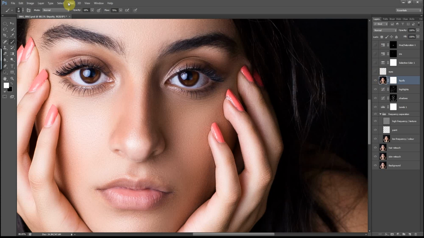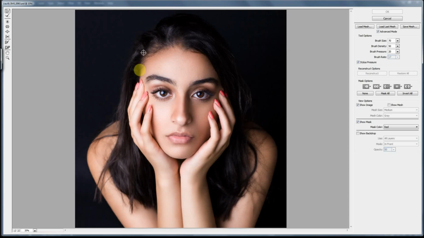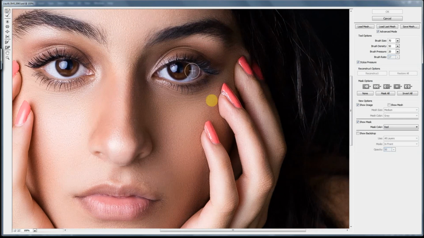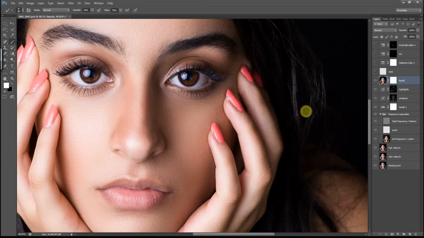Before, after, and now go back to Liquify, as I want to fix this little bump on her finger that I didn't notice before. So just fix that with the forward warp tool. Yep, just push it a bit more and hit OK. Yep, before, after, that looks good.